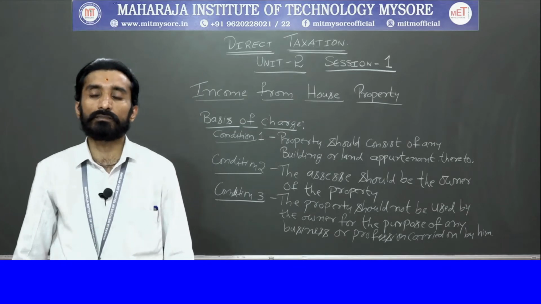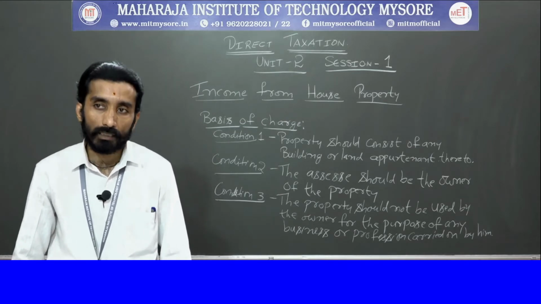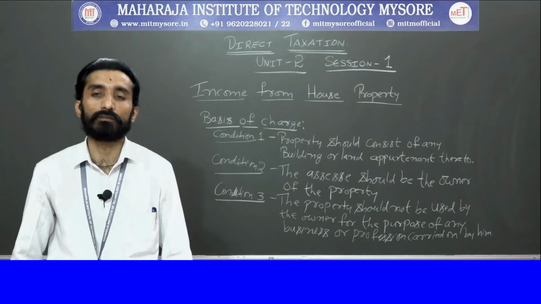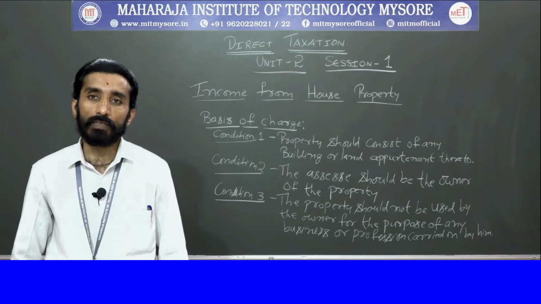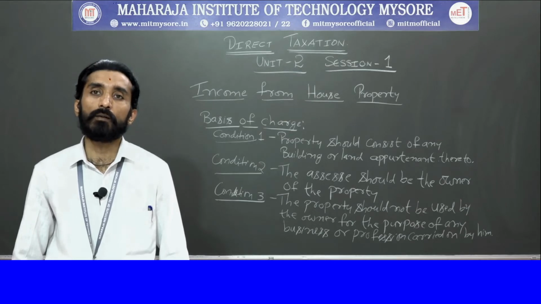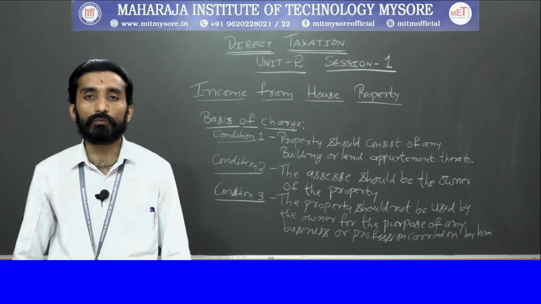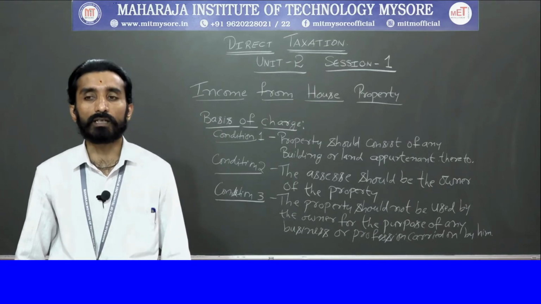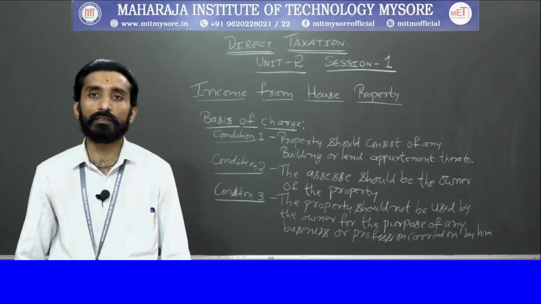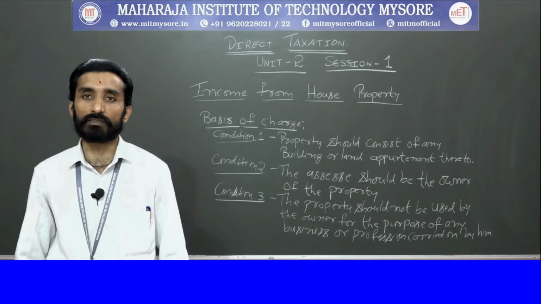So the first condition is that the property should consist of any building or land appurtenant thereto. What do I mean by building here? Building in the sense that it should be a permanent structure, made up of brick, stone, concrete, or any material used to construct a building with a foundation, where your walls and doors will be fixed, right?